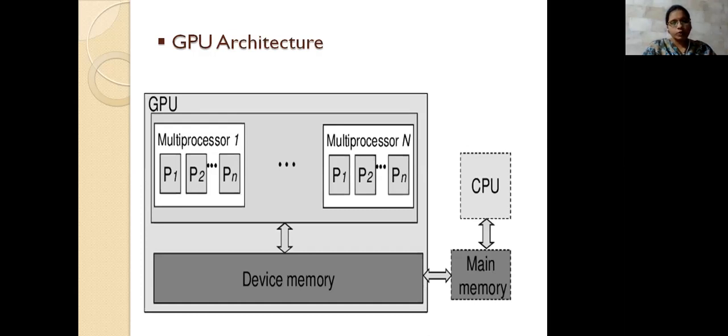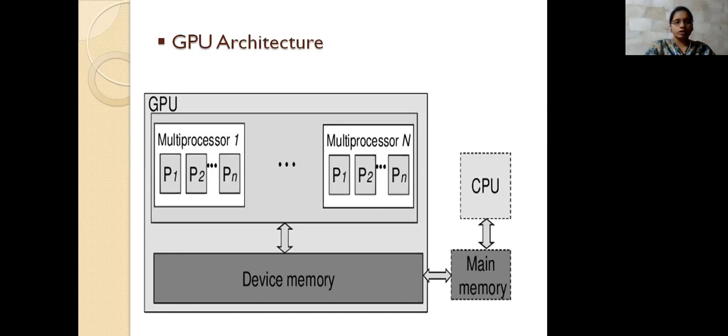So what is the difference between the CPU and the GPU? The CPU uses only a limited number of cores, that is 2, 4, 8, 16, 32 like that. But when compared with the GPU, the GPU uses many cores at a time, because the cores present in the GPU are very high in number, much more than the CPU provides.